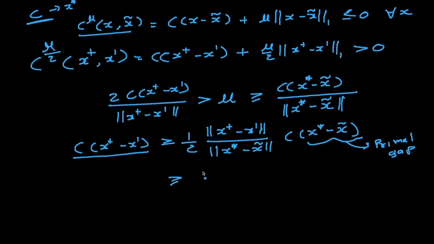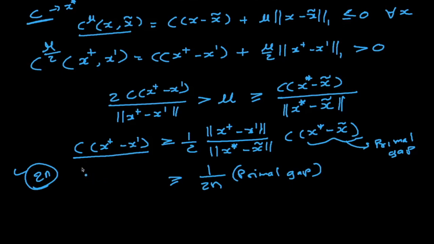So this part is basically saying 1 over 2n times the primal gap. So in every improvement step, I will be improving by at least 1 over 2n times the primal gap. In other words, if I apply these improvement steps at most 2n times, then I will cover all of my primal gap. I would not need more than 2n steps to cover all of my primal gap. So I'll need at most 2n individual augmentation steps, and then how many times I'll have to do these mu by 2 restarts.